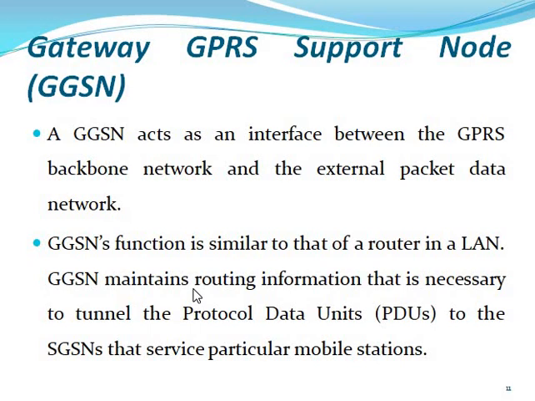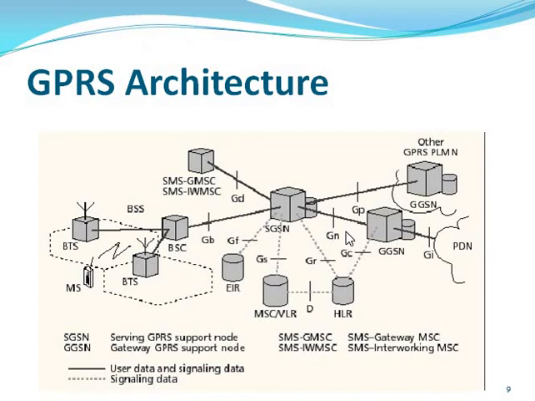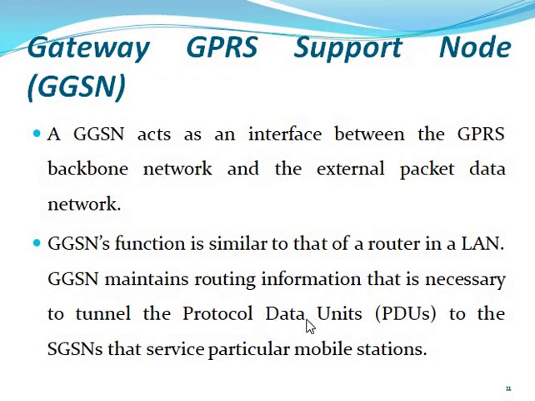So what is the work of the GGSN? It mostly works for the LAN connection. The GGSN mostly works for the LAN connection and also maintains packet data networking. So if you send any packet or information, the records and protocol services work toward a particular direction or node. This is the main work of the Gateway GPRS Support Node.